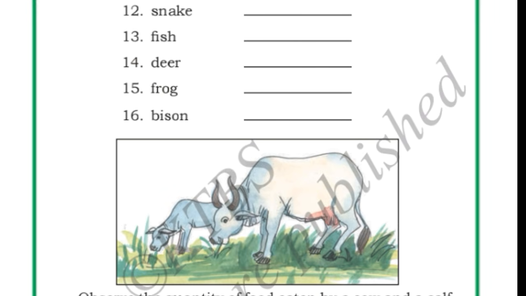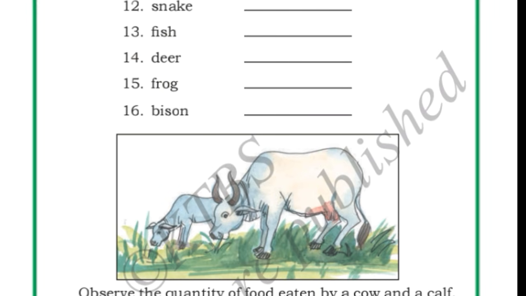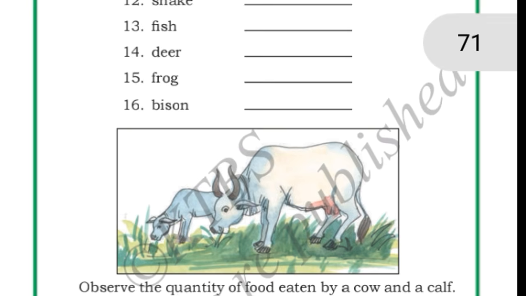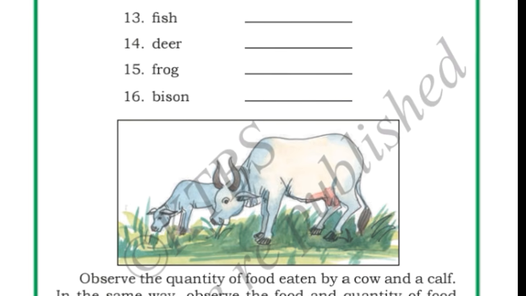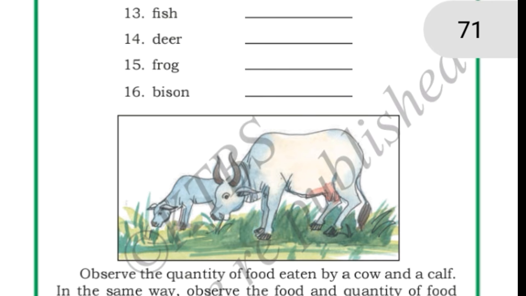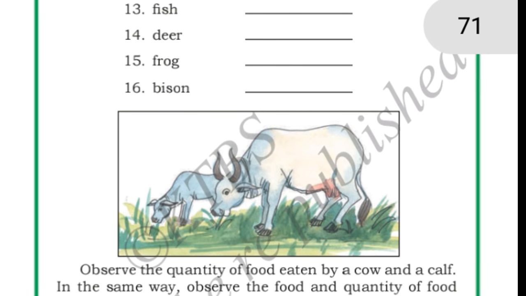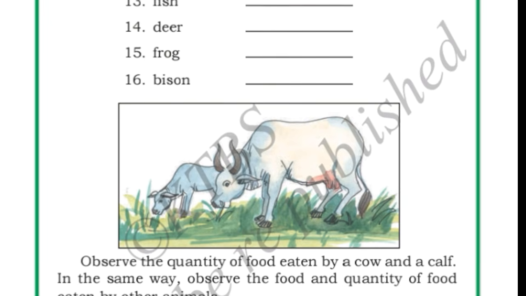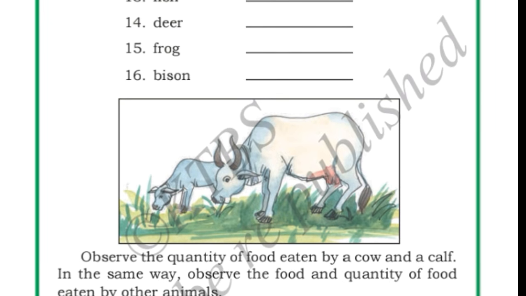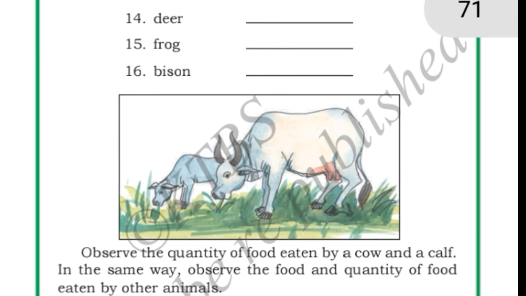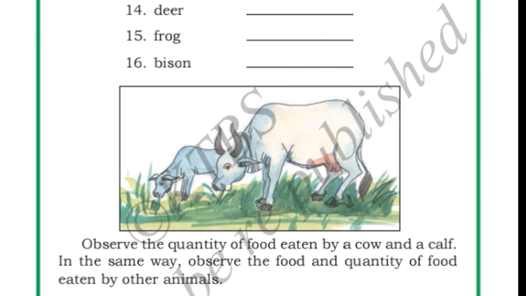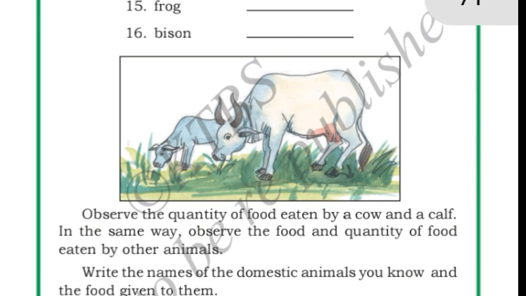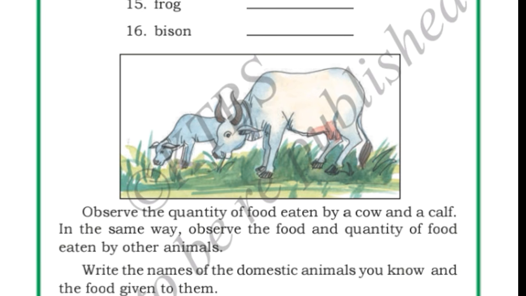Okay, observe the quantity of food eaten by a cow and a calf. In the same way, observe the quantity of food which is eaten by the other animals. See, if you observe a cow and a calf, that means a baby of a cow, eating food, you can observe that they eat different quantities of food. Calf is a small cow, so it eats little food compared to the cow. Okay, now here let us write the names of the domestic animals you know and the food given to them.